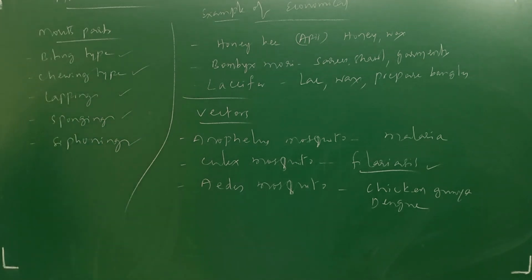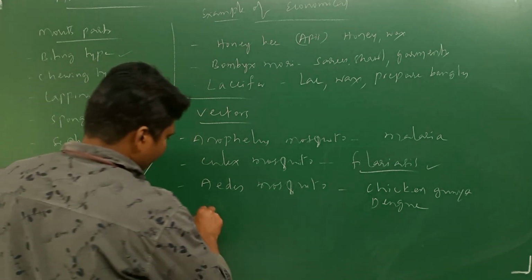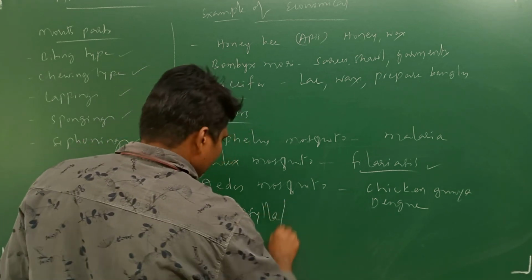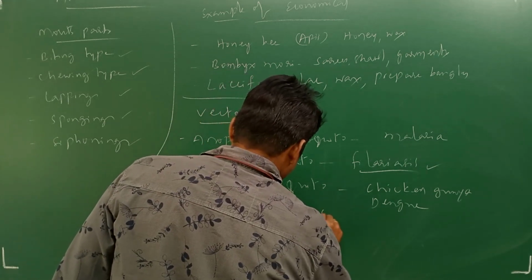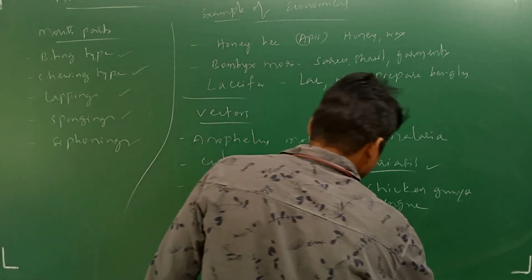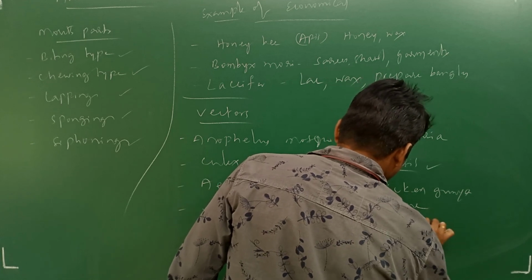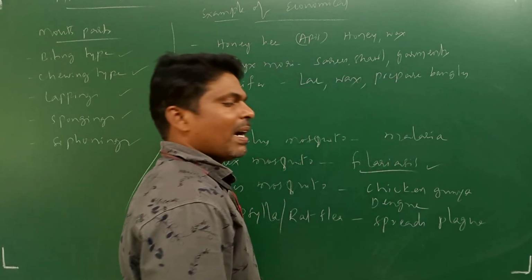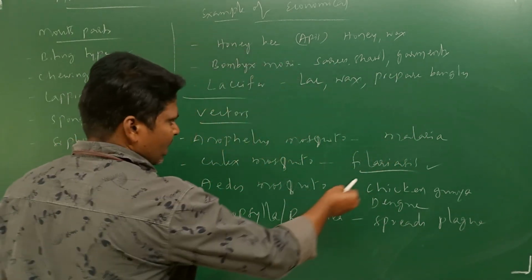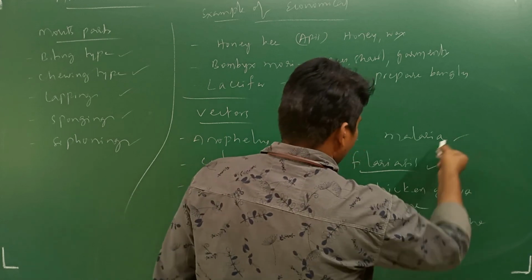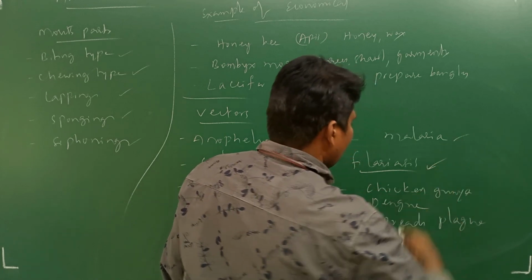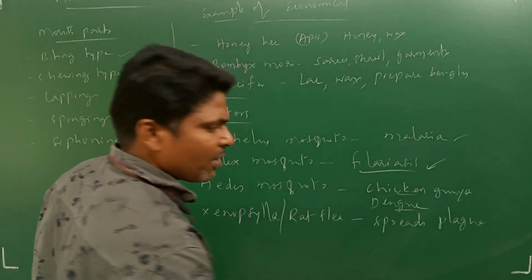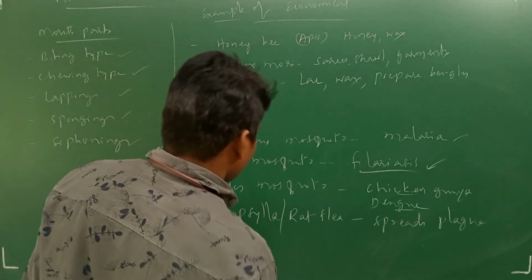One more vector you can take: Xenopsylla, also known as rat flea, which spreads plague, caused by the bacterium Yersinia pestis. Malaria is caused by Plasmodium, filariasis by Wuchereria bancrofti, chikungunya and dengue by viruses, and plague by Yersinia pestis bacteria.